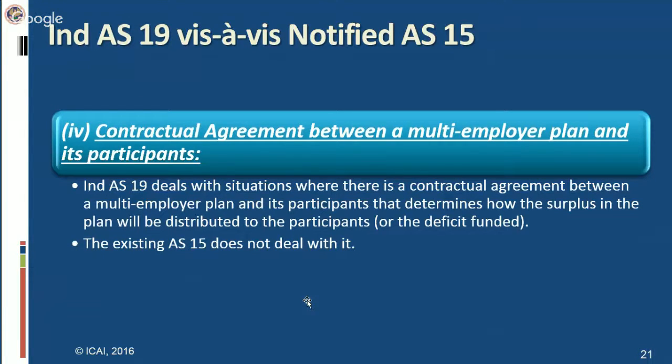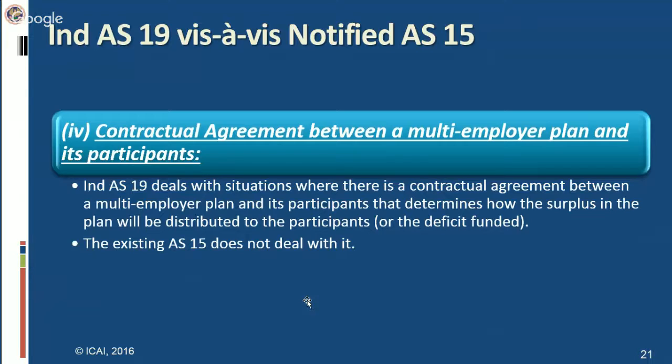Next difference is the contractual agreement between a multi-employer plan and its participants. First of all, understand what a multi-employer plan is. In a multi-employer plan, for retirement employee benefits, a certain plan is not taken by one employer.